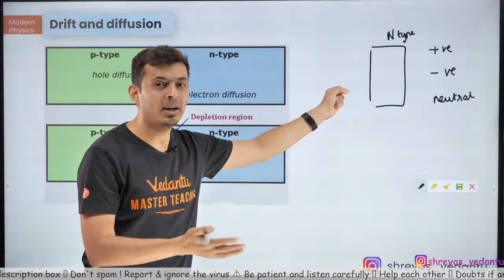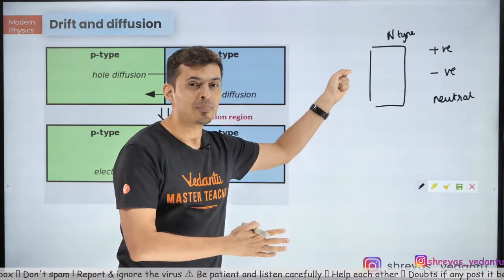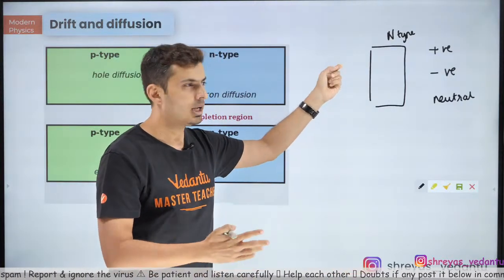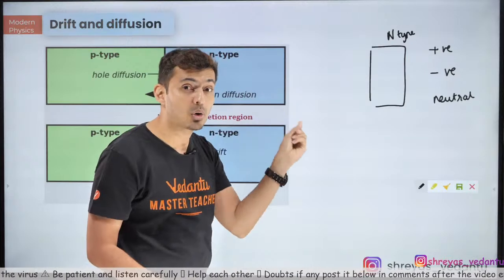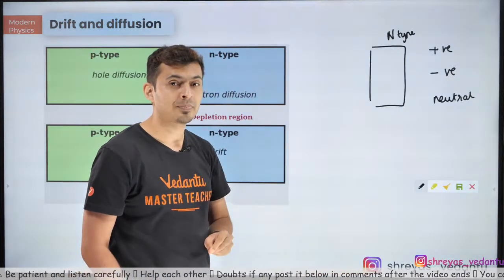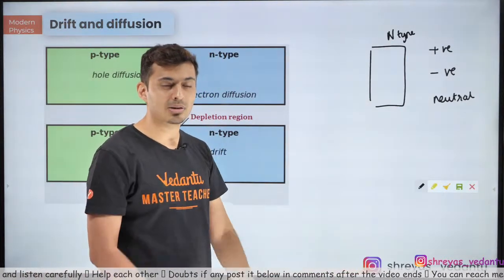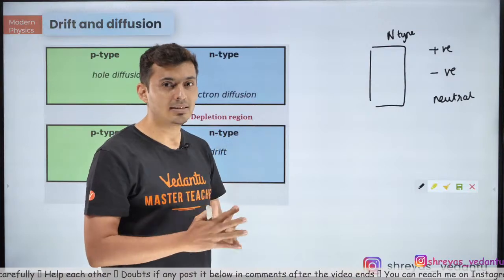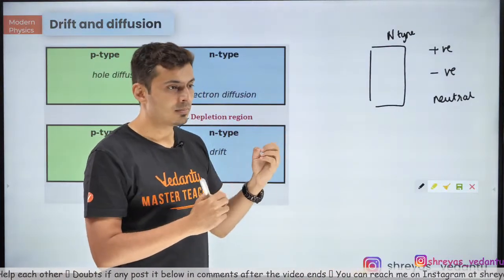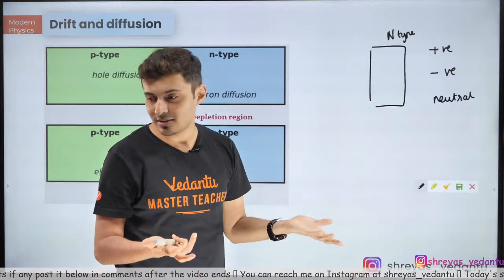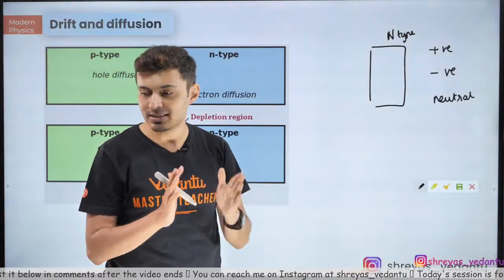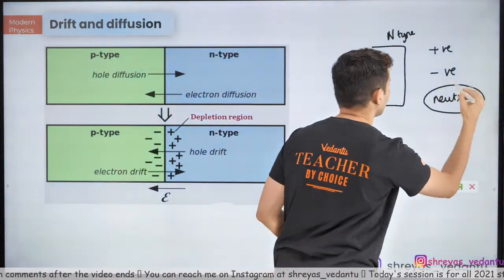Yeah, but think about it. Where did that electron come from? From a pentavalent impurity, like phosphorus. Don't you see that phosphorus will also have an extra proton in its nucleus? So actually it's balancing out. Phosphorus has an extra electron, but there is an extra proton also, right? As such, it is neutral. So hence, the answer is, it is neutral.